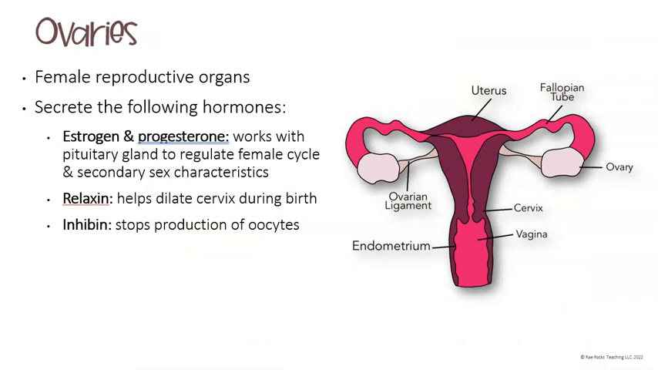The ovaries are a female reproductive organ, and they are responsible for secreting estrogen and progesterone, which are going to work with the pituitary gland to help regulate the female cycle, as well as those secondary sex characteristics. So things that you get during puberty. Relaxin helps to dilate the cervix during birth, so opening it up so the baby can actually fit through. And inhibin will stop the production of oocytes, or stop the production of eggs.